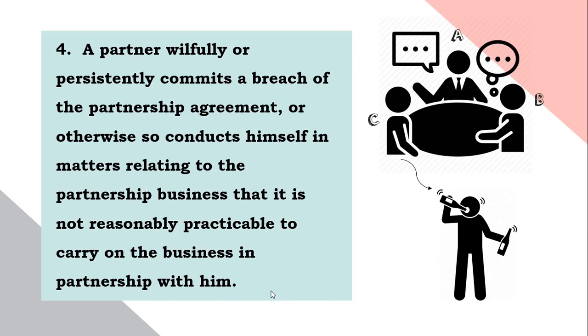And C became a womanizer and a drinker. He always drinks, which causes his habitual tardiness and absences from their office despite warnings from A and B. So, this C, despite warnings from A and B, still continued engaging in his conduct, which already affects the carrying on of the business or the operation of the business.